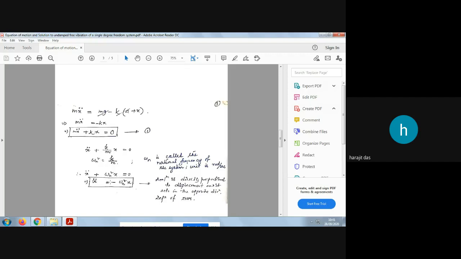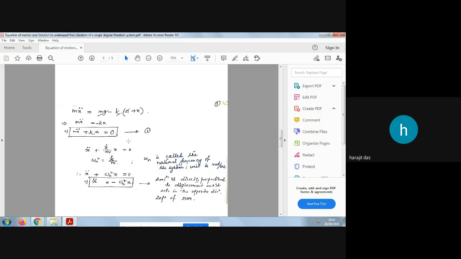If you simplify it, you can see the definition of simple harmonic motion. x double dot equals minus omega n square x. This is constant, so the minus sign means acceleration is proportional to displacement and is directed in the opposite direction to the displacement. This is the basic equation of simple harmonic motion. If you are asked for the equation of undamped free vibration of a single degree of freedom system, this is the equation.